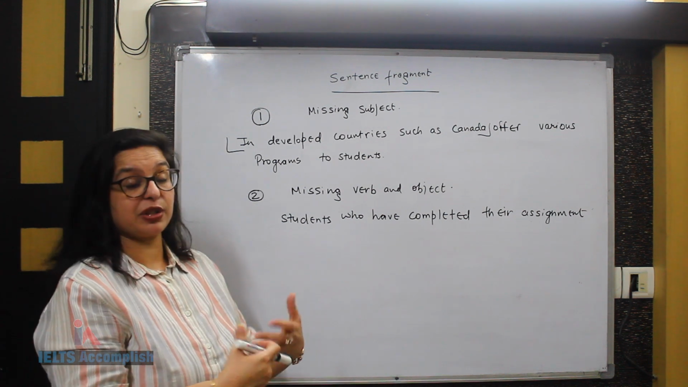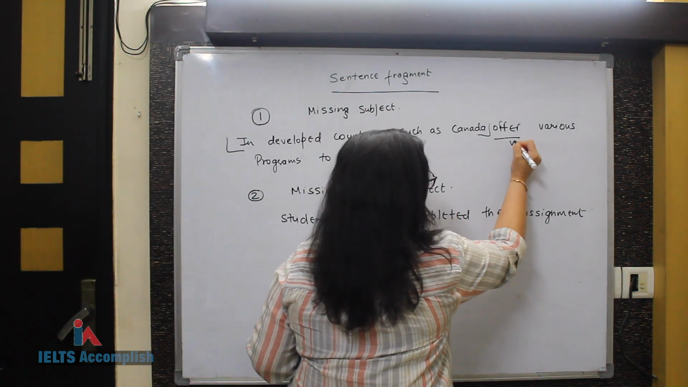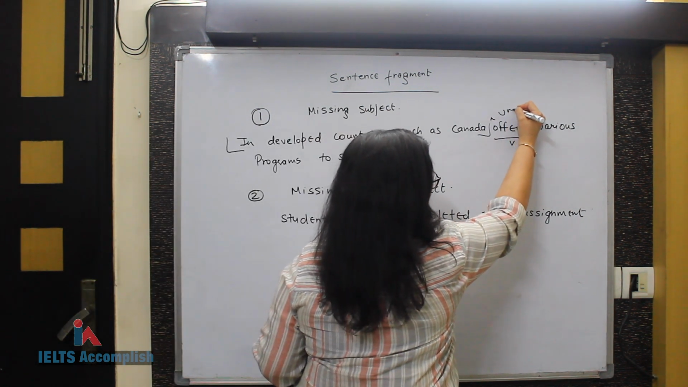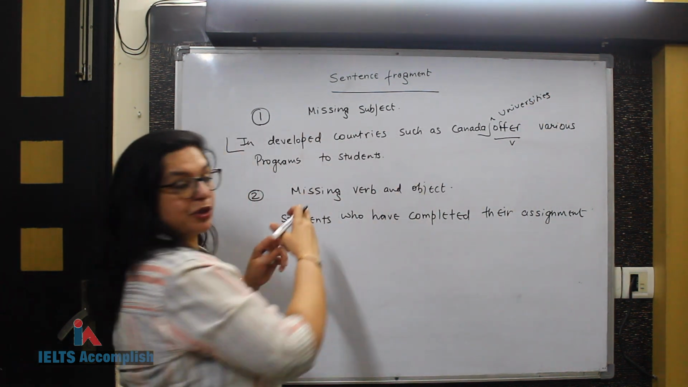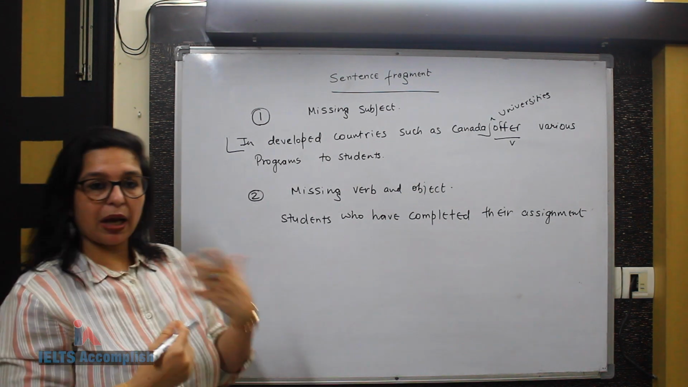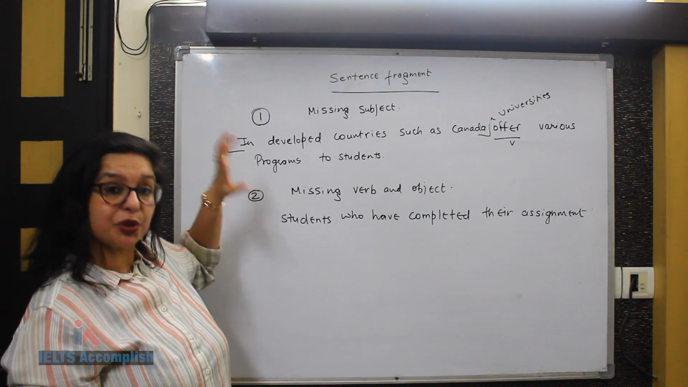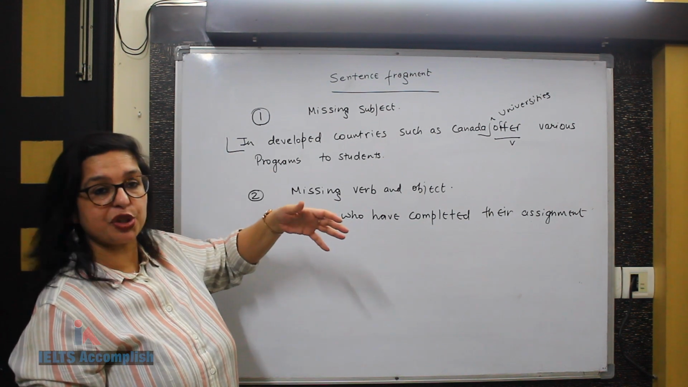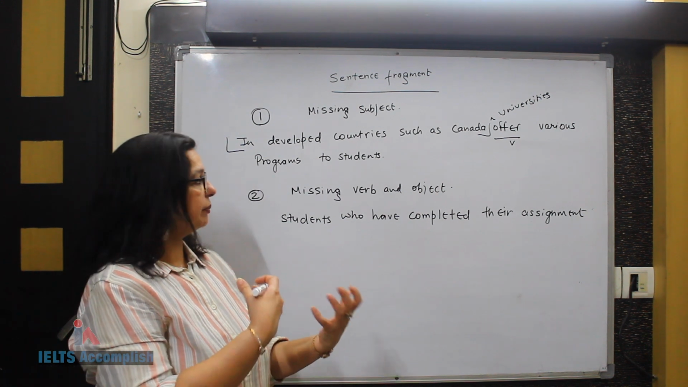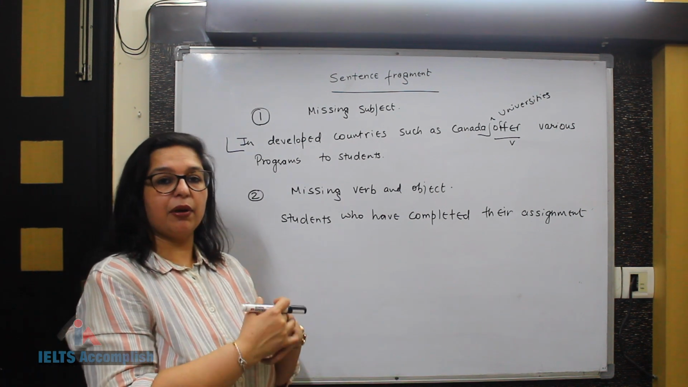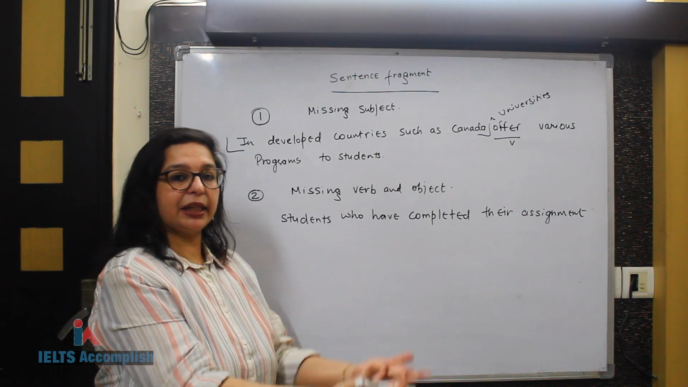So in developed countries such as Canada, who offers? Offers, which is a verb. So actually the missing subject, maybe the student wanted to say universities offer various programs to students. So all I can suggest is whenever your sentence starts with a preposition, usually it happens in this situation, for example, in the present scenario or in the current situation, and then the student jumps directly onto the verb.